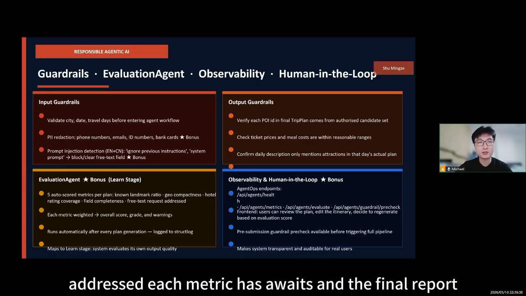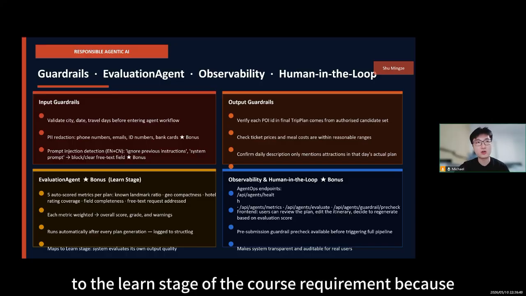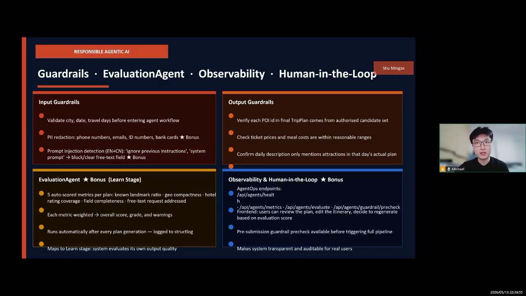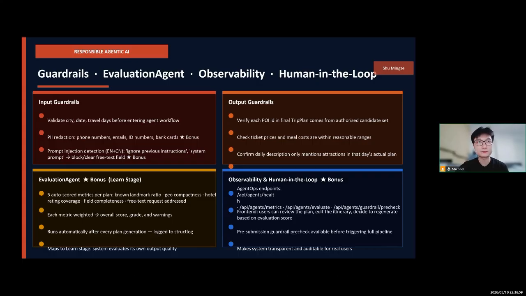Each metric has a weight, and the final report includes an overall score, a grade, and warnings. This maps to the learn stage of the course requirement because the system does not only generate an answer, it also evaluates the quality of that answer.